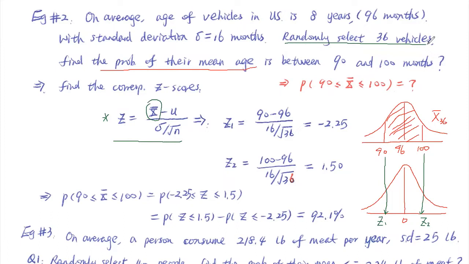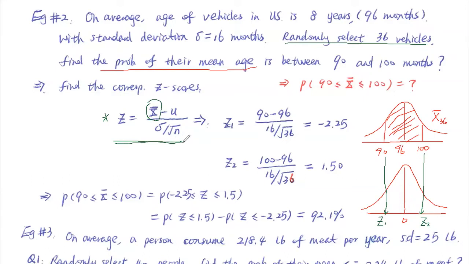That's question number one. Always you will have a random sample. The hint, number one. Number two, they will always ask you, what's happening to this sample average? Like this case here, they're asking the probability of their average age. So they're asking something about this average age of those vehicles. So given those two pieces of information, you decide you are using this formula, not the previous one.